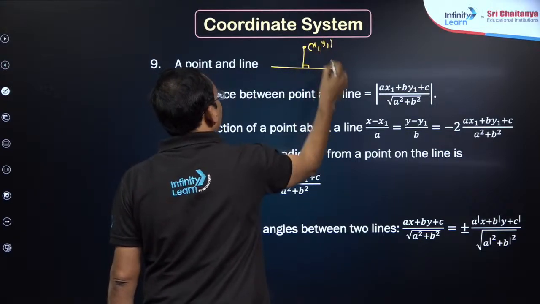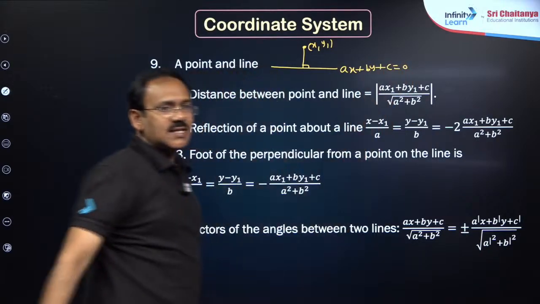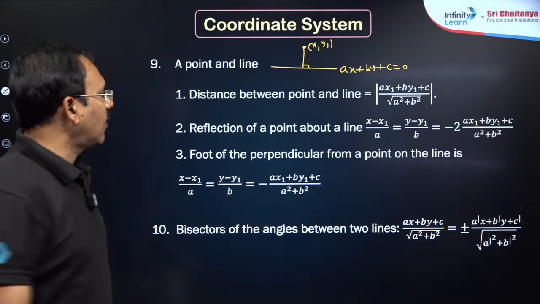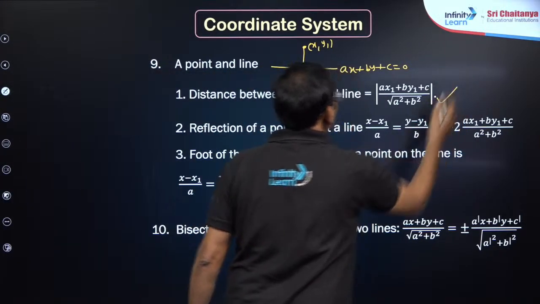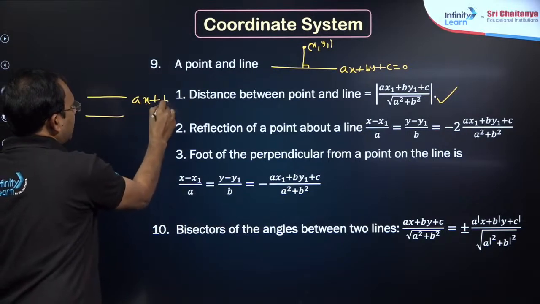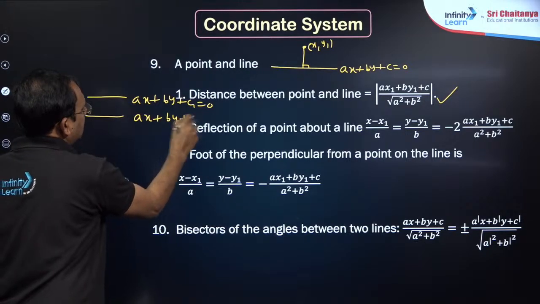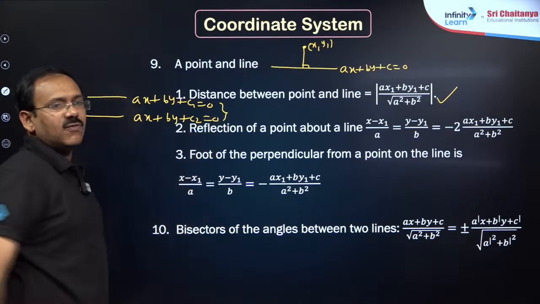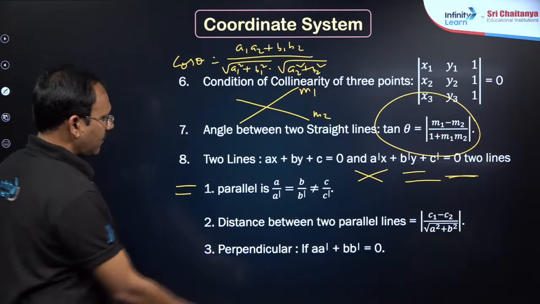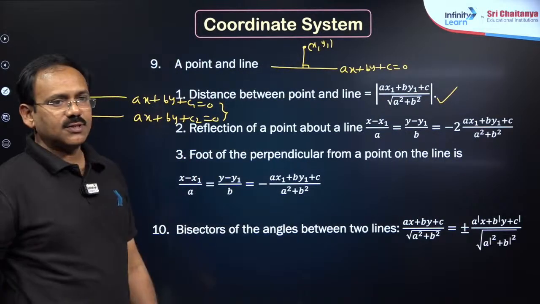Suppose this is x1 y1, and this is ax plus by plus c equal to 0. The distance is nothing but modulus of ax1 plus by1 plus c by root of a square plus b square. If you are given two parallel lines, ax plus by plus c1 equal to 0 and ax plus by plus c2 equal to 0, the distance between them is mod c1 minus c2 by root of a square plus b square, which is written here, distance between the two parallel lines. Actually, after this, that formula comes.